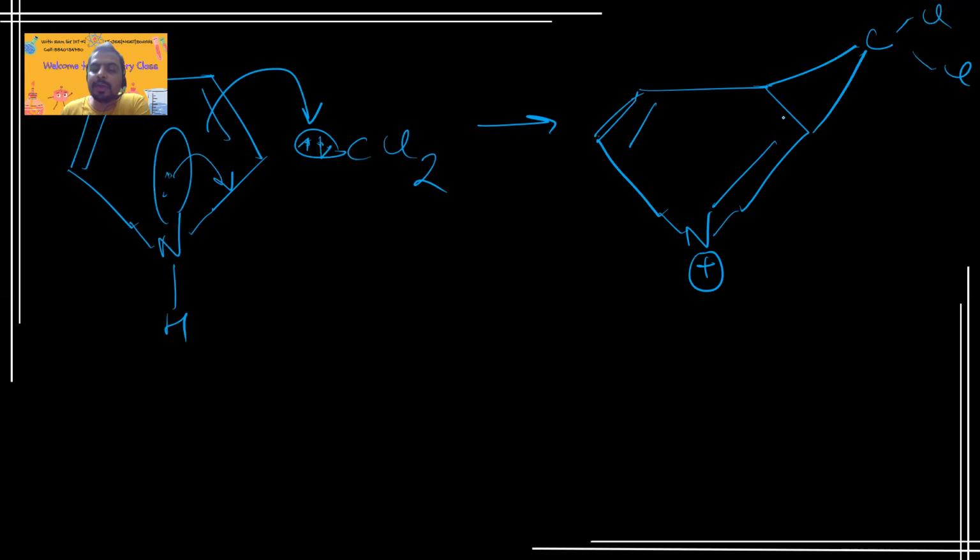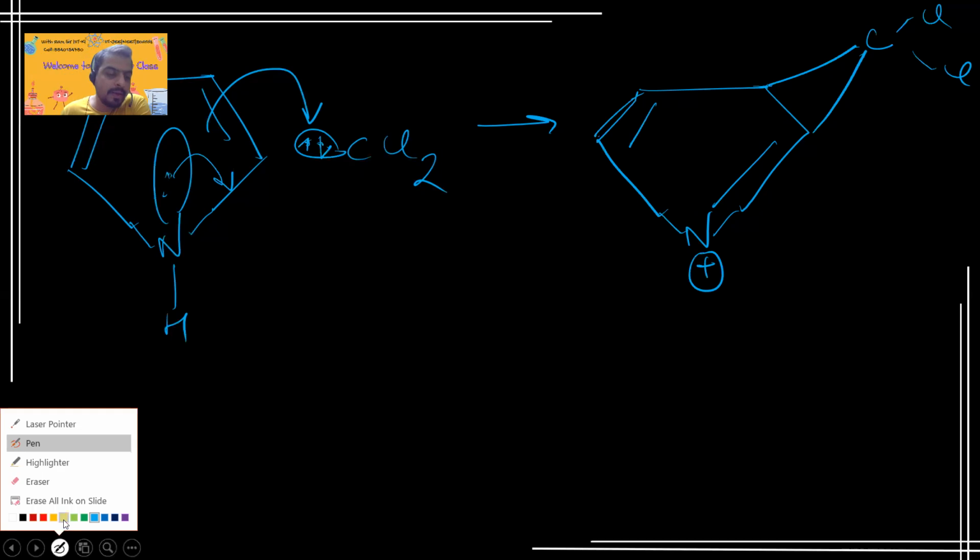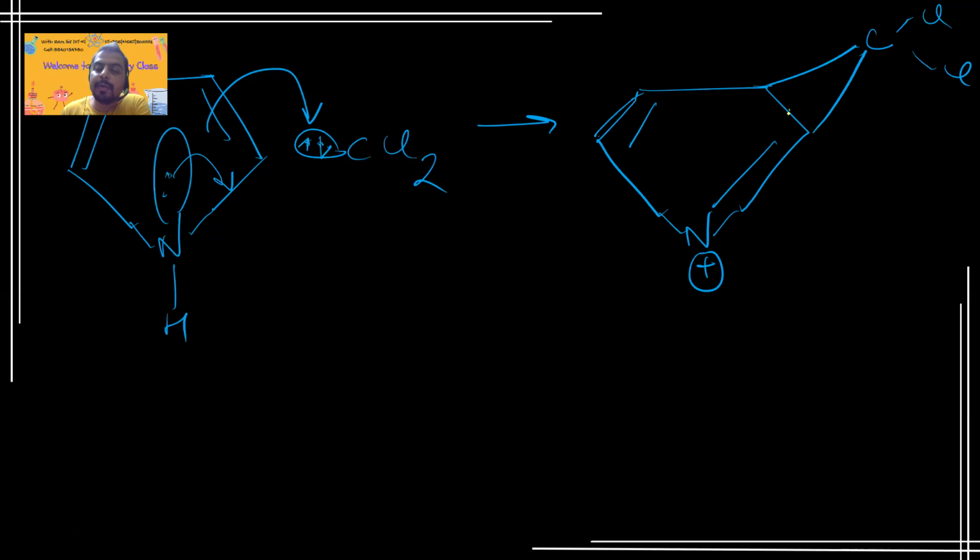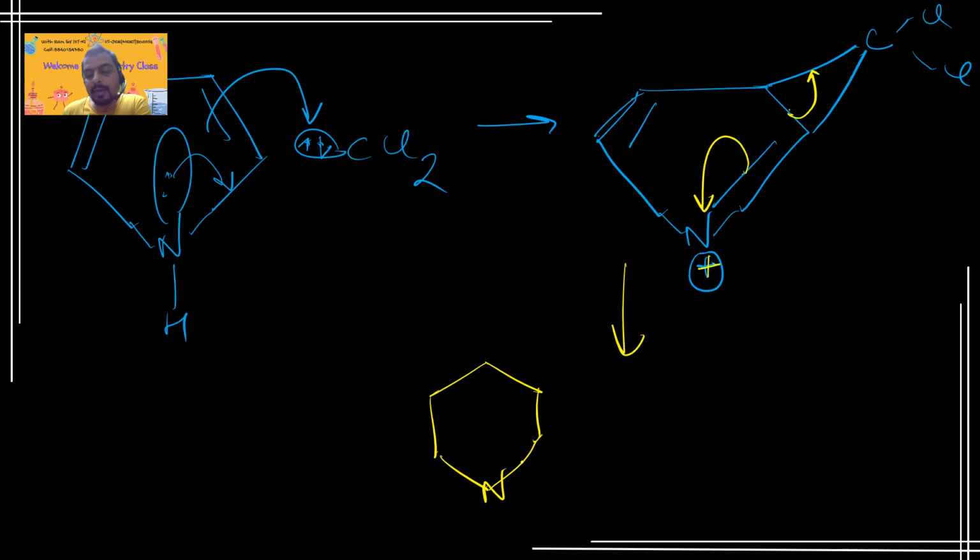So what happens now? There will be ring expansion in this molecule. When ring expansion happens, this bond will break like this, and this positive charge will go away, because this pi electron will fall over to the nitrogen, and then there will be formation of a six-membered ring with nitrogen in between the carbon atoms. So pyridine will form.